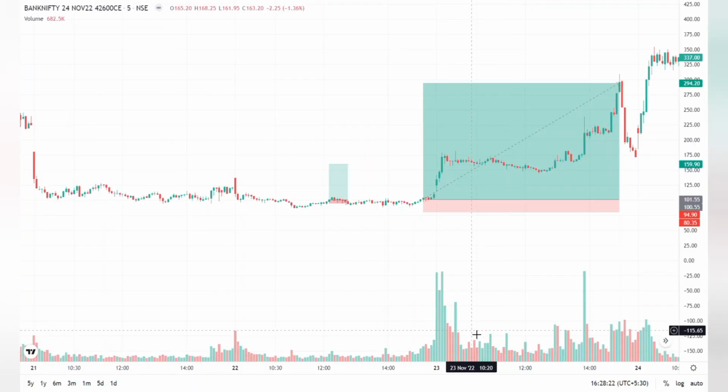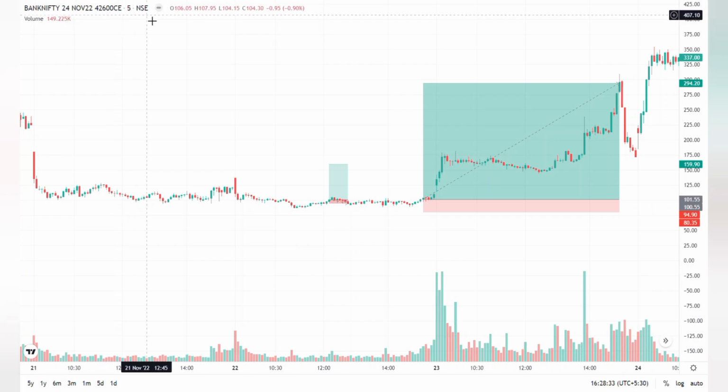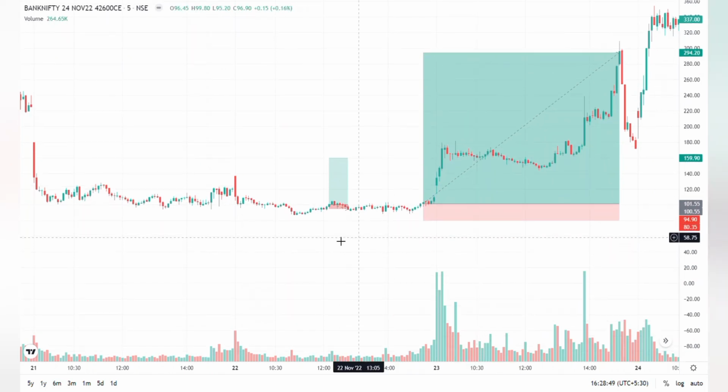Coming to the strike which I have chosen, 42,600 C, because my first target was 42,610, and I was having a strong conviction that it will be reached. So I have placed the trade so that I can earn profit.